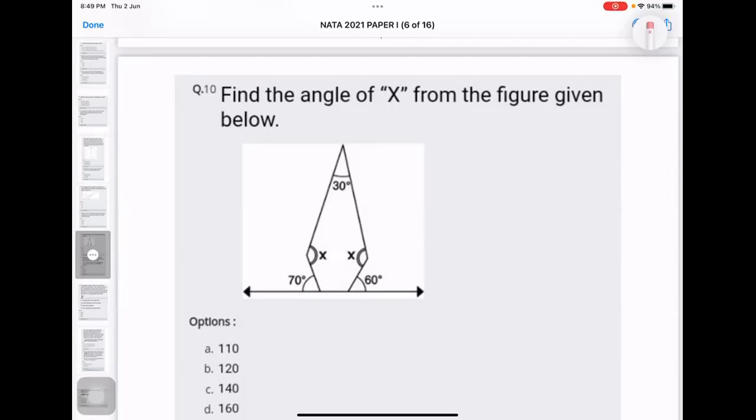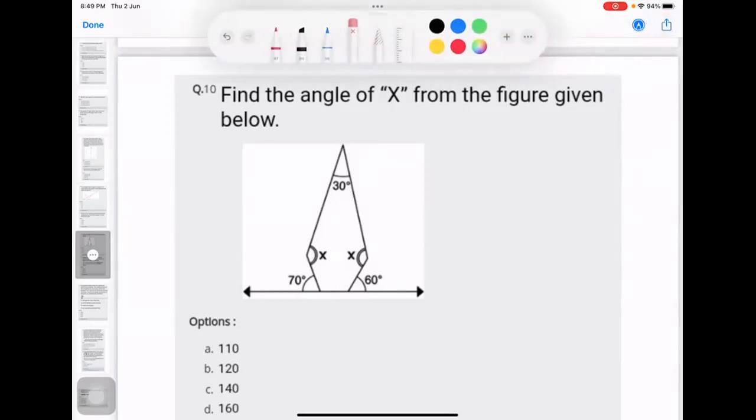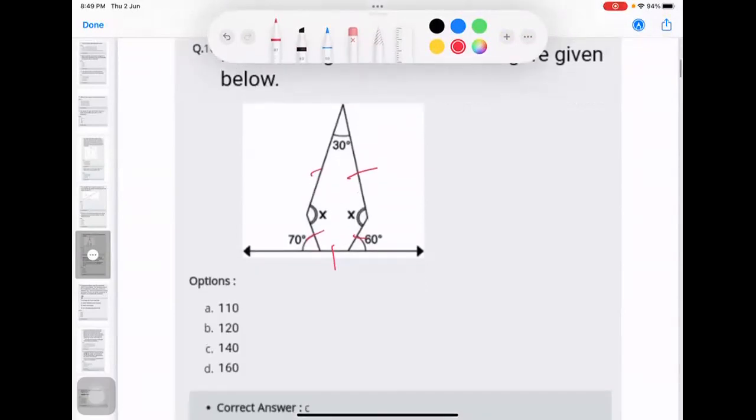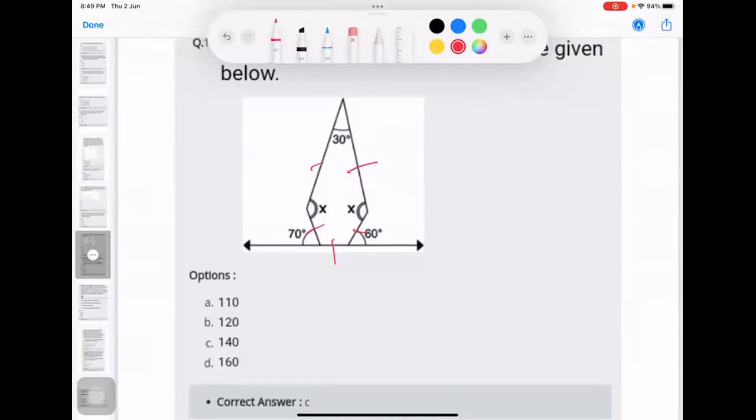Guys, are you there? Yes, sir. What figure is it? How many sides are you having? Five sides. Option A? Option A. Let us have a look. Option C is the correct answer, we are telling. So I will quickly tell you what figure you are having over here: a pentagon. Sum of all the interior angles.